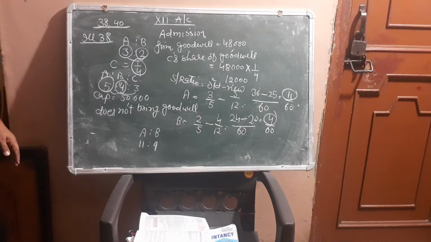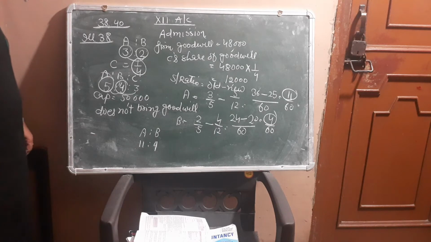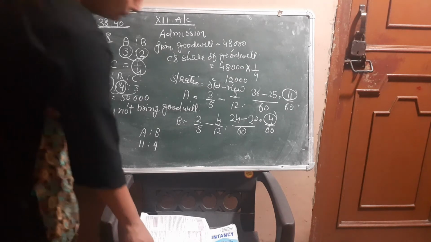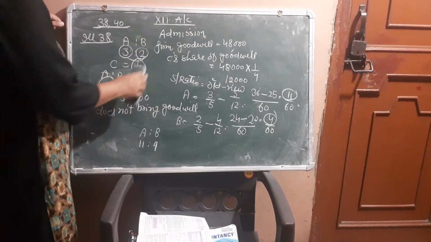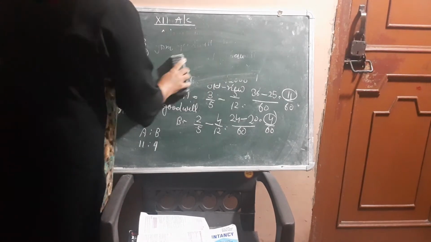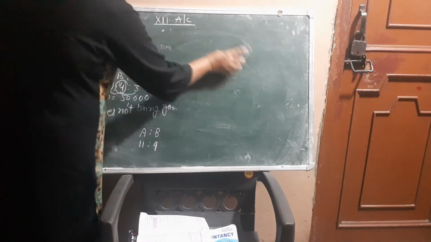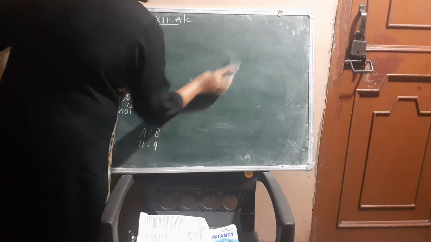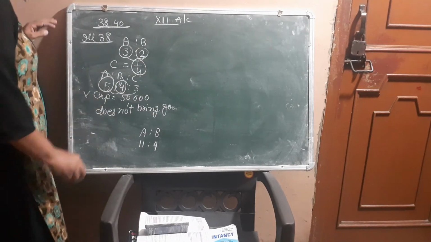Now we will do the journal. He brings his capital in cash.